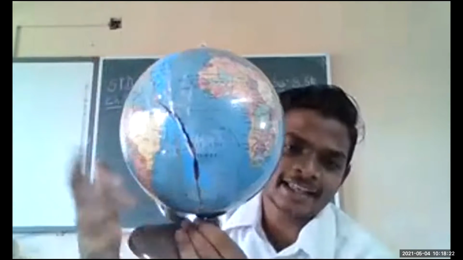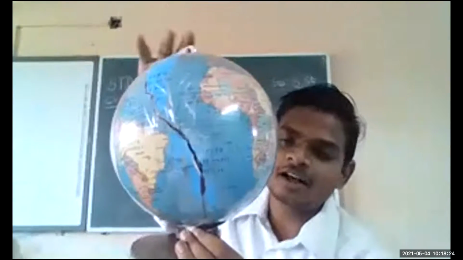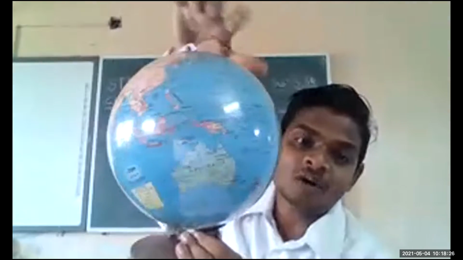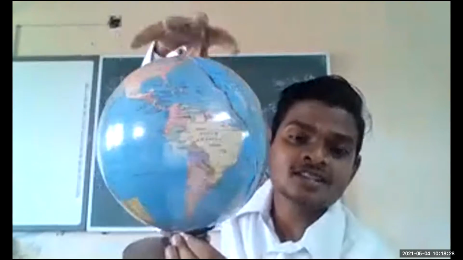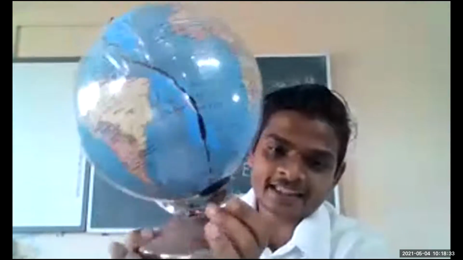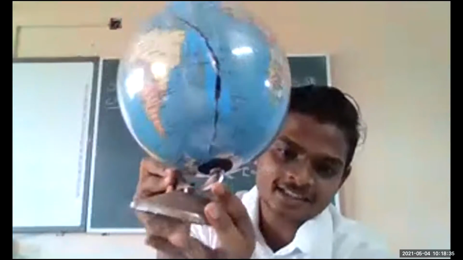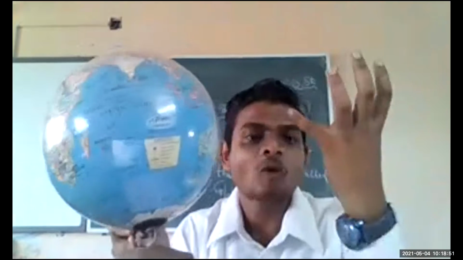So on this axis, our earth rotates. Our earth spins on its own axis. You are able to see it because of this model, but our earth has only an imaginary line.